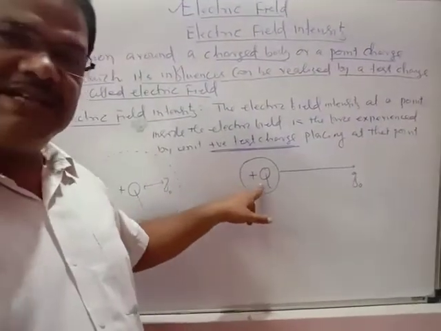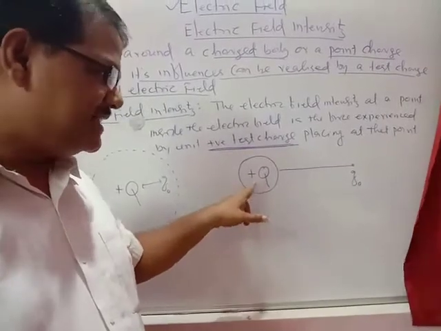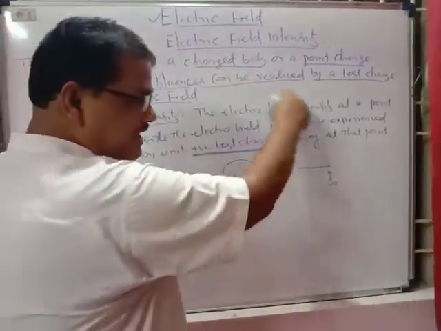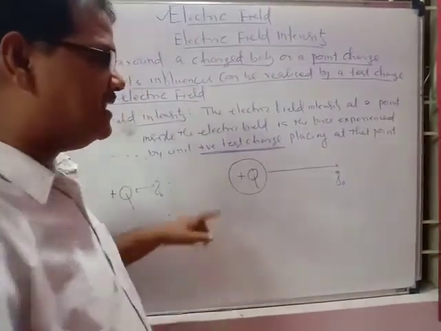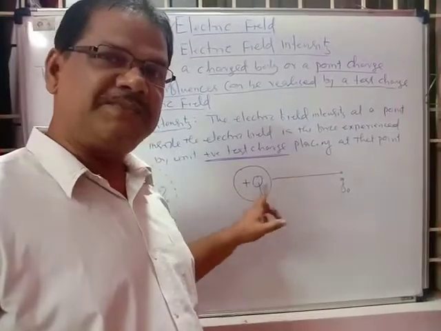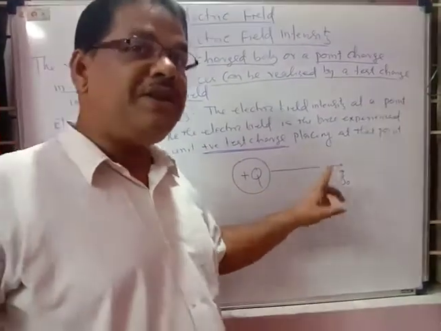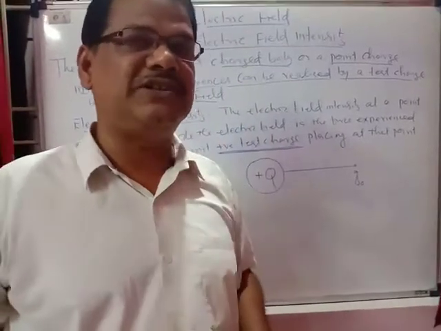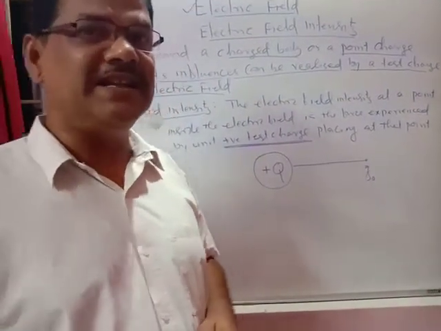Suppose plus Q charge is here. It is creating the electric field, and within that electric field I am keeping another charge, Q0. So force will be experienced on it. The force experienced per unit charge is called the electric field intensity.